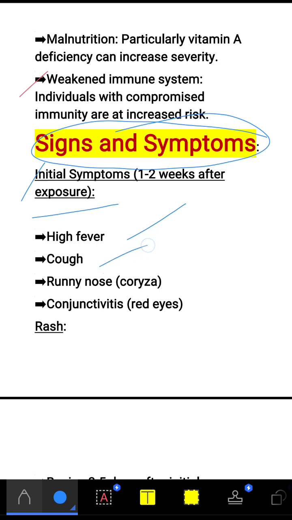Cough will be there, runny nose will be there, and conjunctivitis. Conjunctivitis is the inflammation of the conjunctiva, also known as red eye.